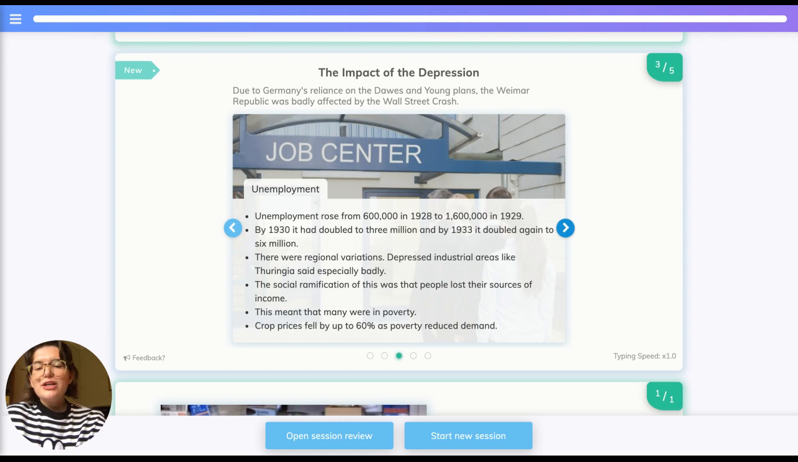The social ramifications of this was that people had lost their sources of income, and as a consequence, many fell into poverty. Crop prices fell by up to 60% as poverty reduced demand.